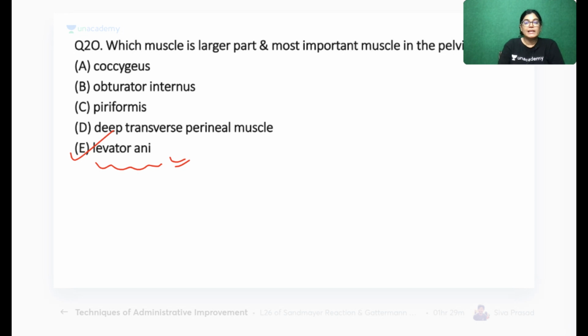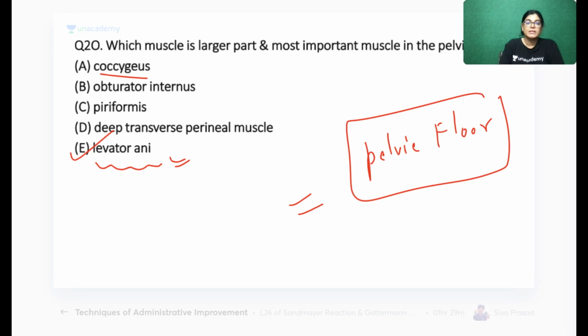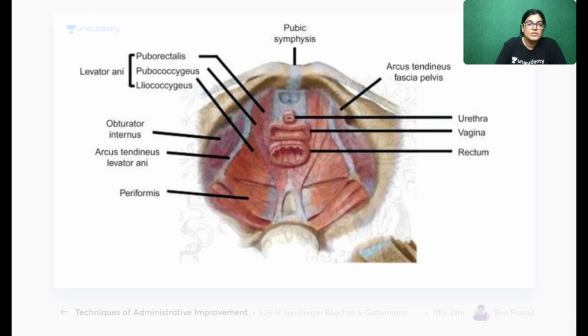Actually, levator ani along with the coccygeus, these two muscles form the pelvic floor. But if we talk about the most important and major contribution to forming the pelvic floor, it is the levator ani muscle. Here you can see the whole levator ani is a big bulky muscle of the pelvic diaphragm. It has different parts: iliococcygeus, pubococcygeus, puborectalis and pubovaginalis.